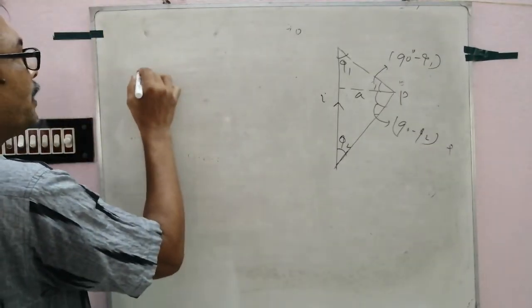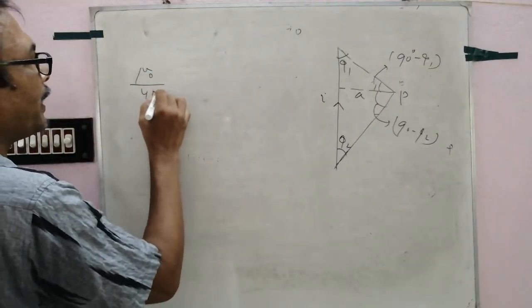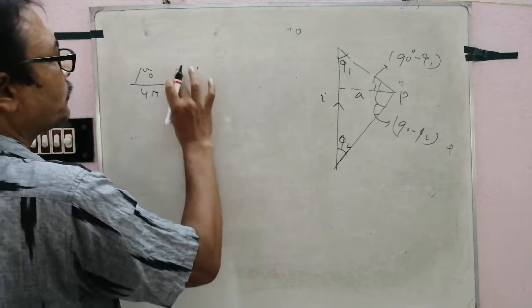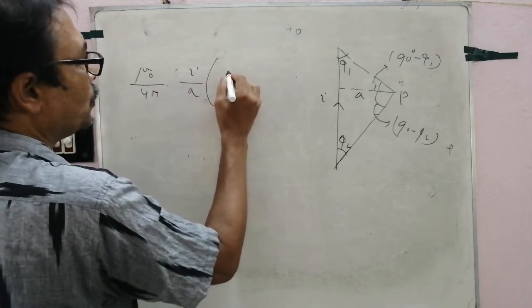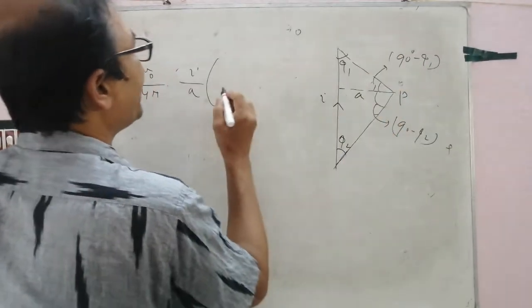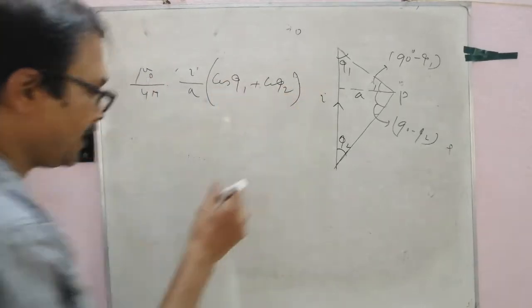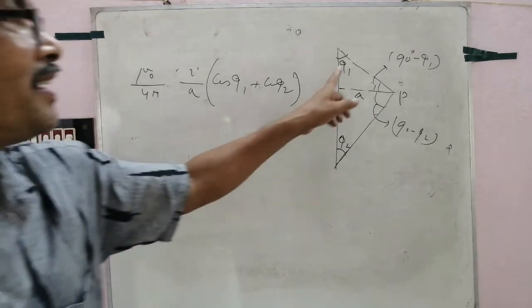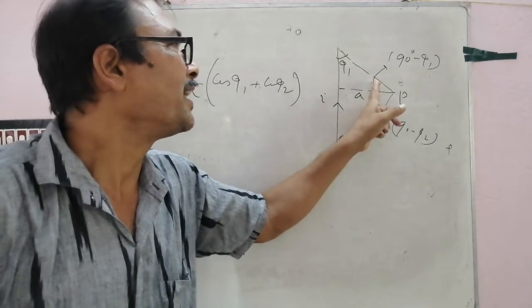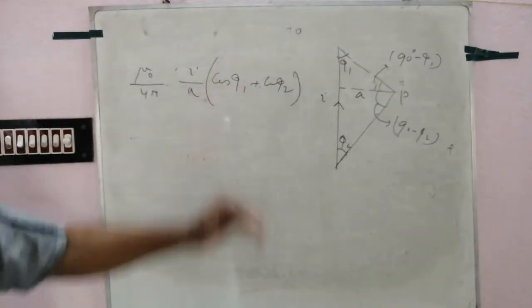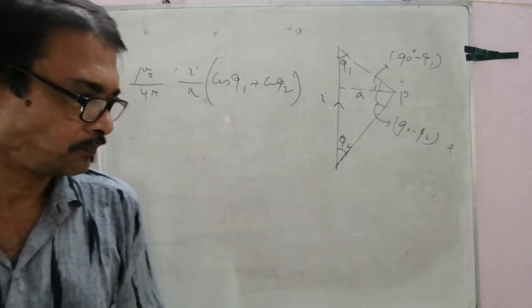So the result will be mu 0 by 4 pi, 2I by A, sin of 90 degrees minus phi 1, that is cos phi 1, plus cos phi 2. Clear? Similarly, this is the other result. Clear?